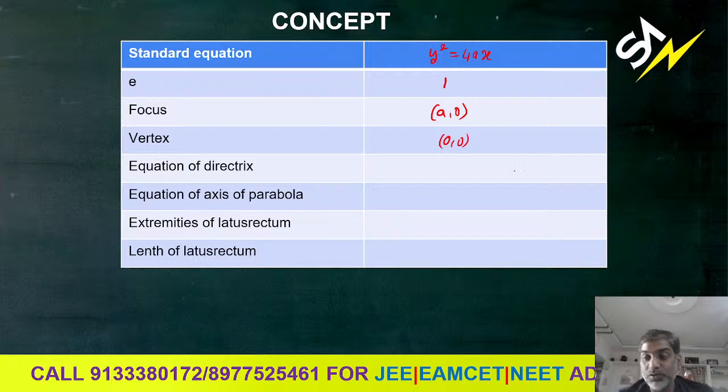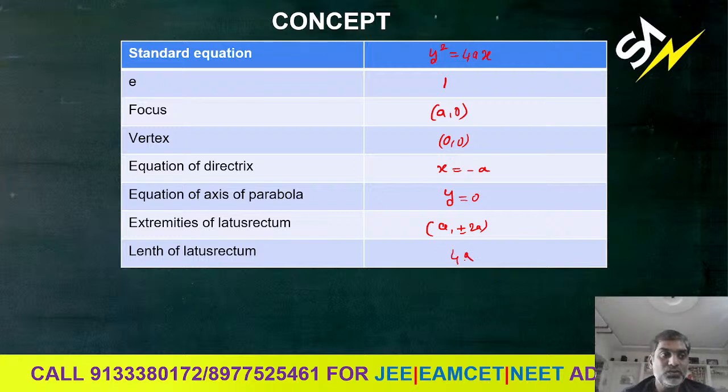Just now I have explained with the help of the figure. And what is the equation of the directrix? X equals minus a. What is the equation of the axis? The equation of the axis of the parabola is y equals 0, nothing but the x axis. And what are the extremities of the latus rectum? The extremities are a comma plus or minus 2a. The length of the latus rectum, the distance between a comma 2a and a comma minus 2a, is 4a.